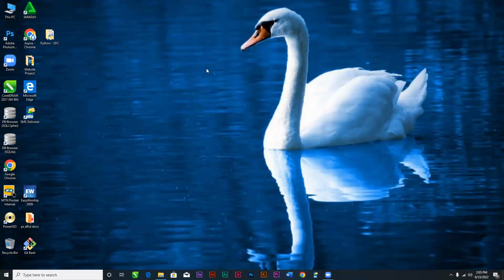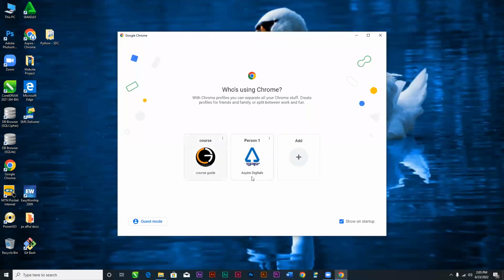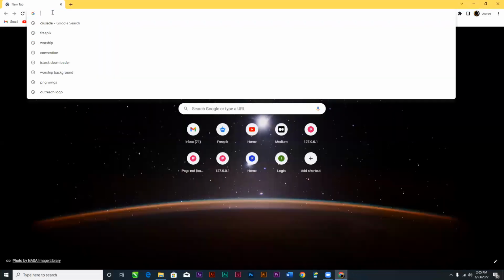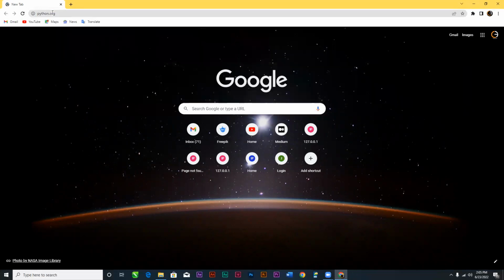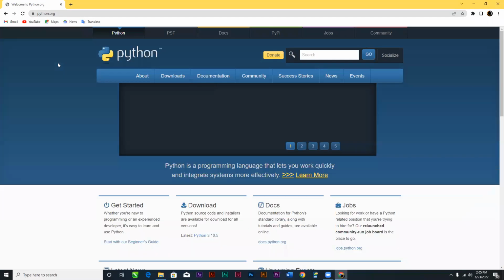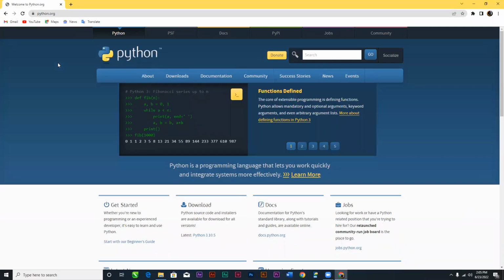So now our focus should be on downloading Python on our machine. And as I told you, it's open source, so it's free. So we'll open our browser and go to python.org, and we'll open python.org to be able to download our Python software. Now, this is the official Python website. All right.